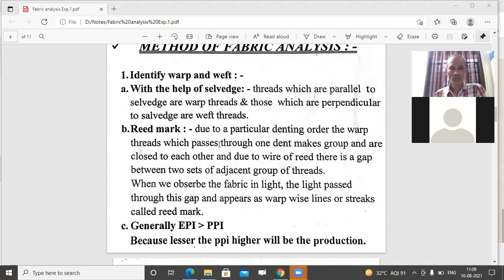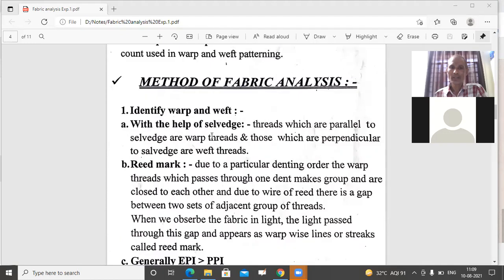So this is about the methods of identification of warp and weft. The remaining fabric analysis of different parameters, we will try to cover in the next class. So please ask students to join this class, particularly these 2-3 classes, because it is very useful for practical purposes.